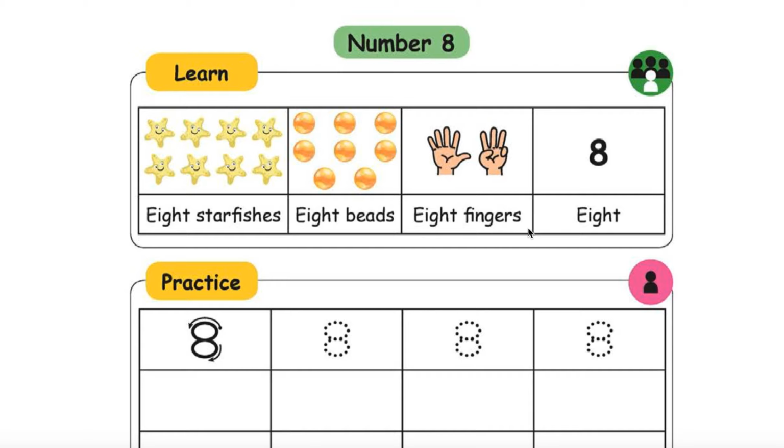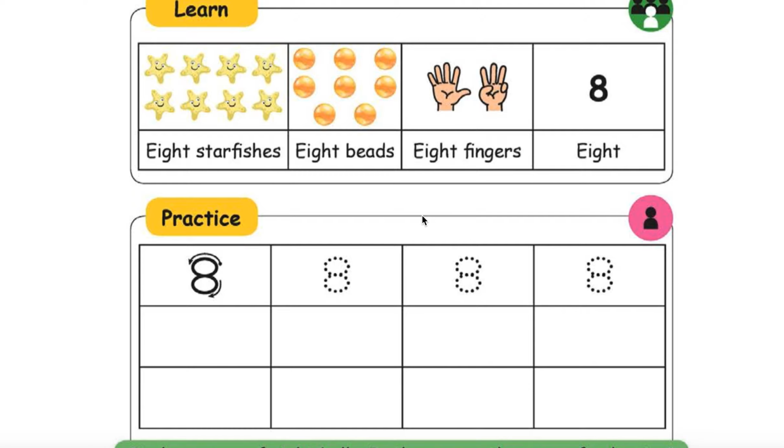Okay. How many starfishes here in this picture? Yeah, 8. 1, 2, 3, 4. 4 rows. 4 into 2, 8. Here beads 1, 2, 3, 4, 5, 6, 7, 8. This finger is also 8. You need not count it.